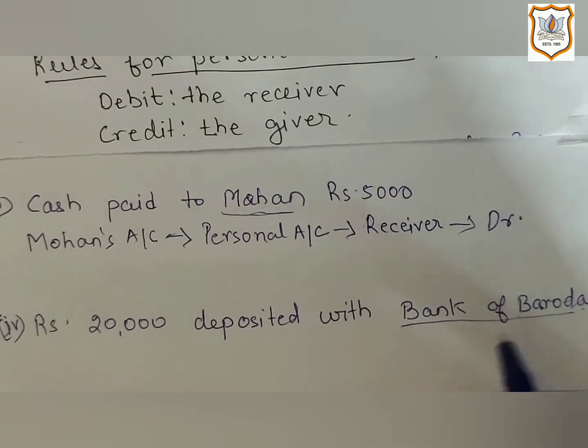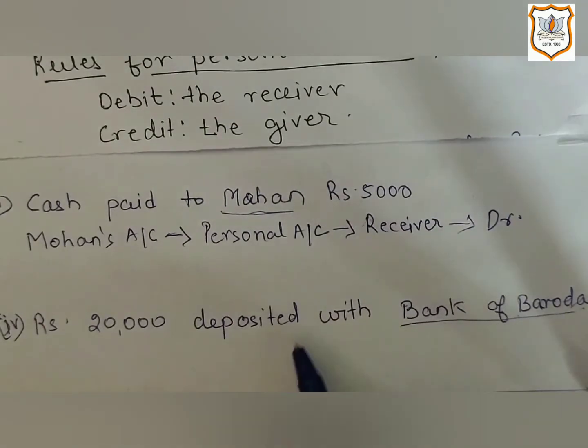Now we will apply the rule of personal account. First we will determine whether bank is a receiver of the benefit or it is a giver of the benefit. Here in this transaction, bank is the receiver of the benefit. How receiver of the benefit? Because here bank is receiving benefit in the form of cash. Here cash is being deposited in the bank.